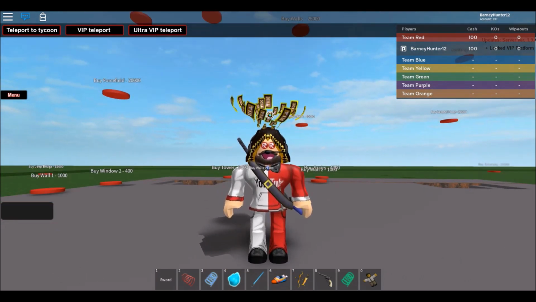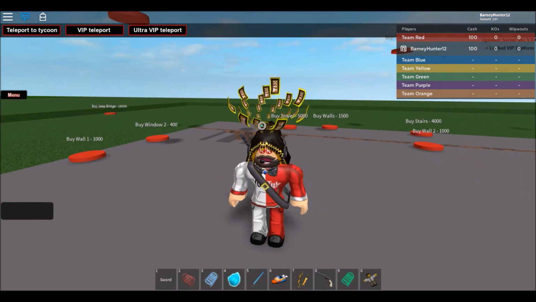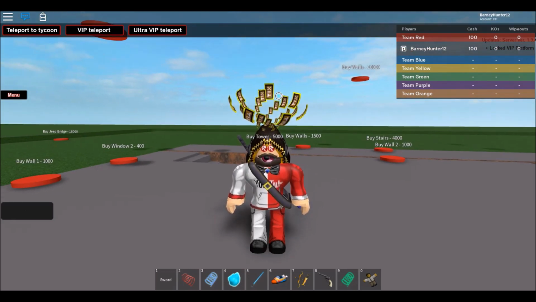Now, this was one of the first games that I actually trolled on, and that's because this game actually sold admin privileges. It didn't allow you to ban or kick players, but it allowed you to kill players and freeze players and pretty much just torture anybody who didn't have admin perms. And back then, there was no such thing as game passes. The equivalent to game passes back then were t-shirts, and you had to actually wear that t-shirt on your character in order to get the actual privileges that you bought it for.